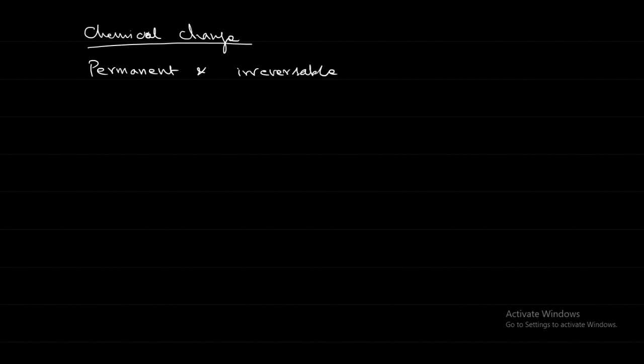The original substance loses its own composition and properties. It is not merely a change in the state, but the composition will also change.